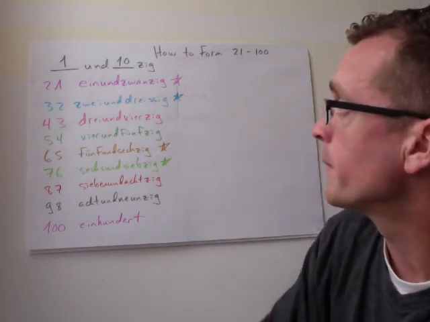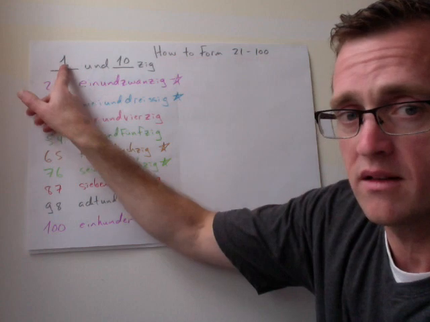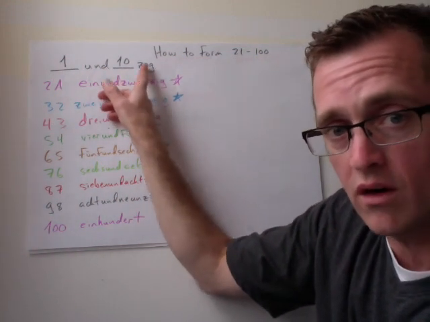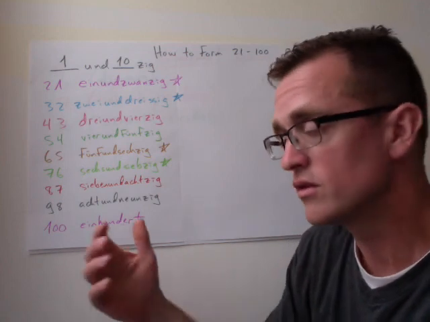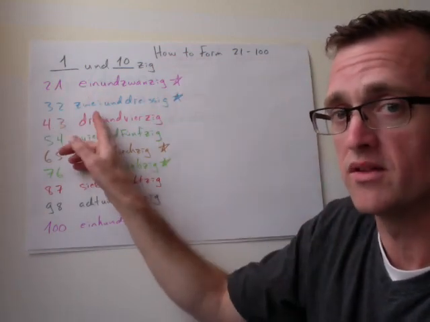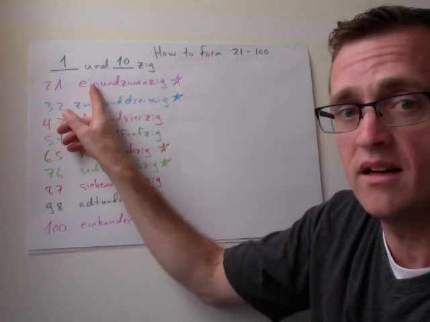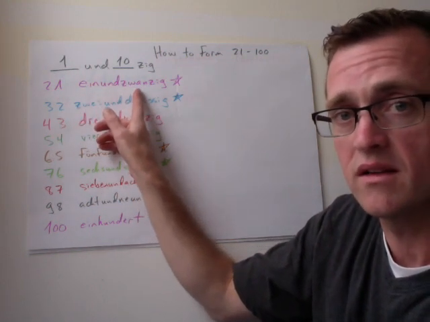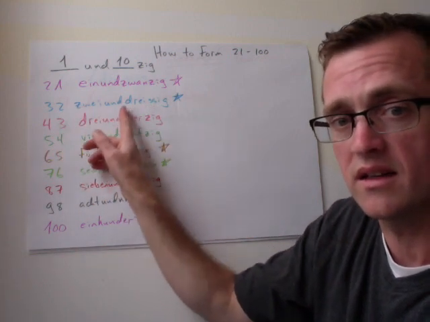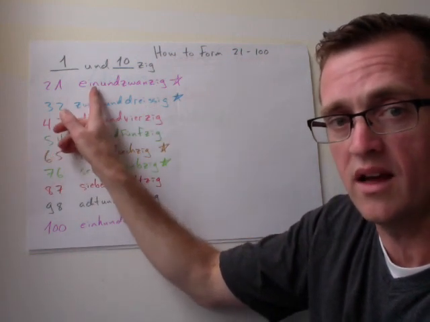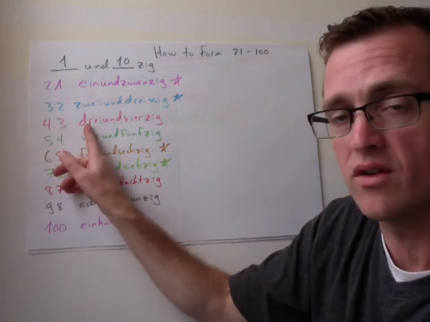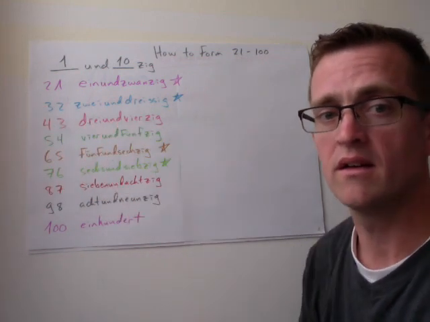So here's how we're going to do it. We're going to take our single digit spot, our und, plus that 20, 30, 40, 50 word, and it's all one big long word. So for example, and again, you'll see a few exceptions here. We'll talk about those in a moment. Our first one's going to be einundzwanzig. 32 is going to be zweiunddreißig. See, we say two, and then we say the word und, and then we say the word thirty. 43 is going to be dreiundvierzig.